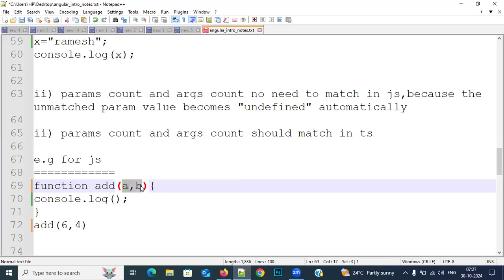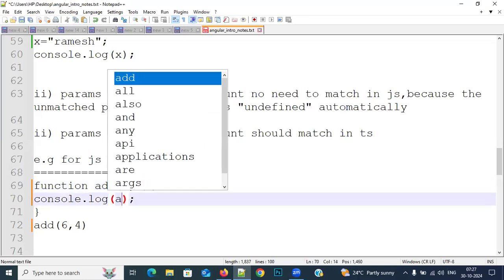Whenever you are declaring a function, those are called parameters. So arguments will be held by parameters respectively. Respectively means first value, first parameter, second value, second parameter, like that. Then the A value will become 6 because that is the first parameter, and the B value will become 4. Now here I am writing A plus B.